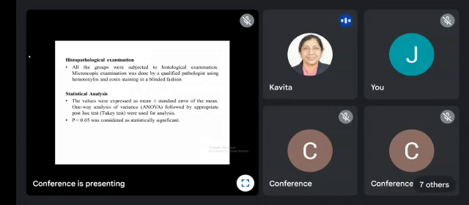And after that, histopathological examination was done to see the microscopic changes in the liver by inducing the model and its reversal by giving the drug dawa ul kurkum. Next slide, please.